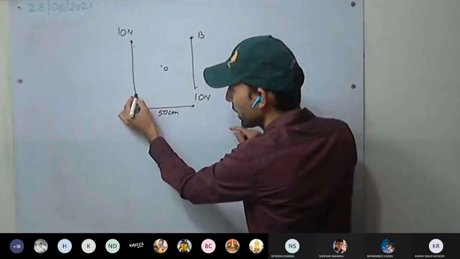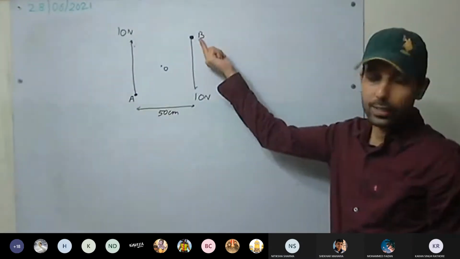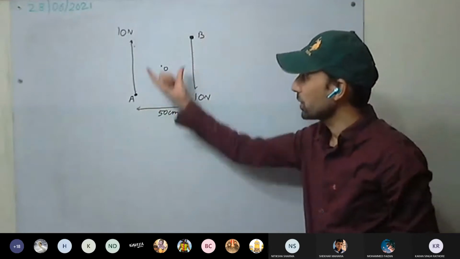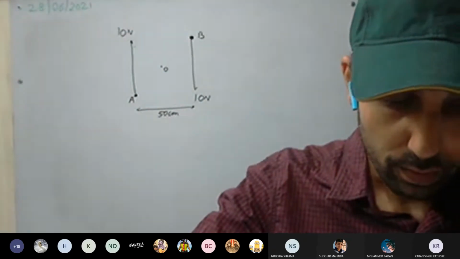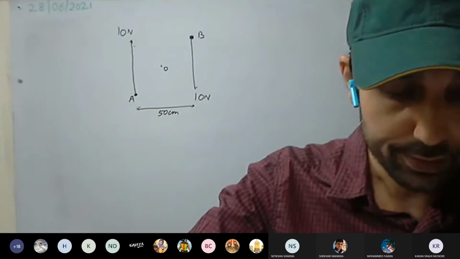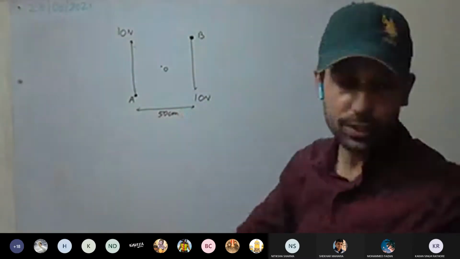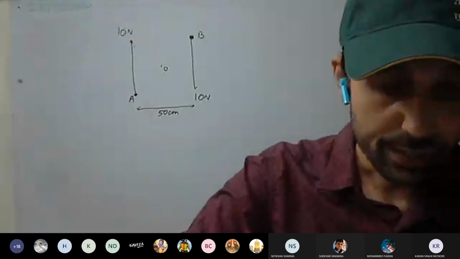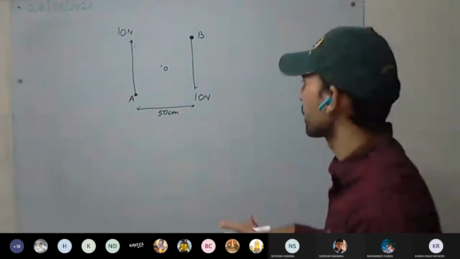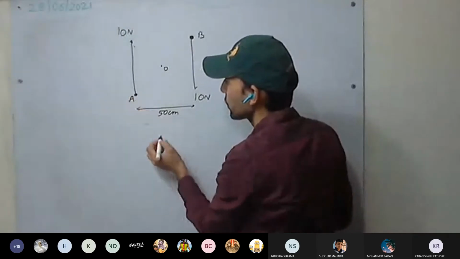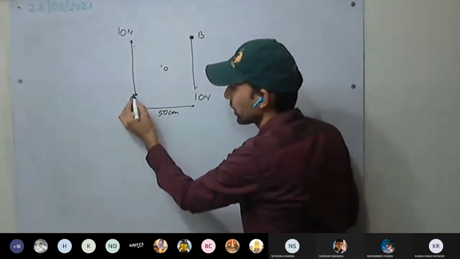So a force of 10 Newton is acting at point A and a force of 10 Newton is acting at point B. And their separation is 50 centimeters. In opposite directions, calculate the resultant moment of the two forces. We have to calculate the resultant moment of these two forces first at point A, when the pivot is at this point.